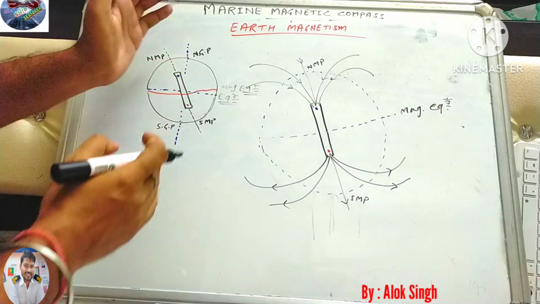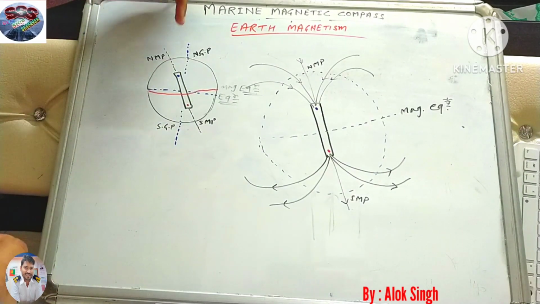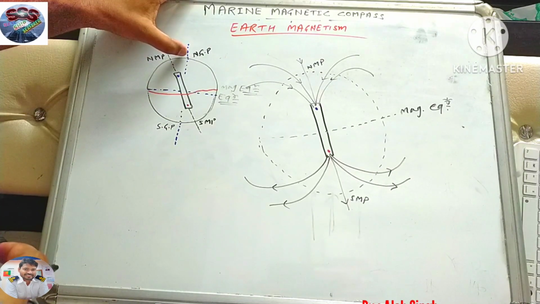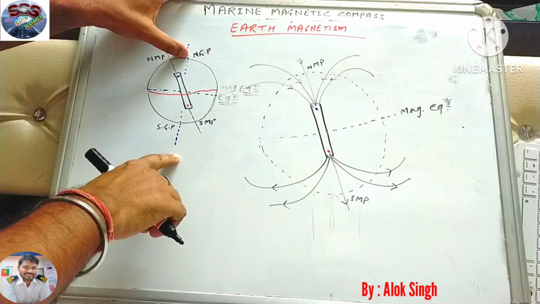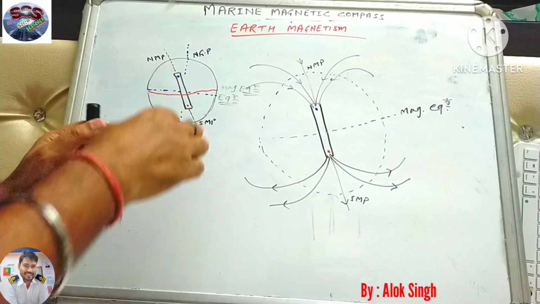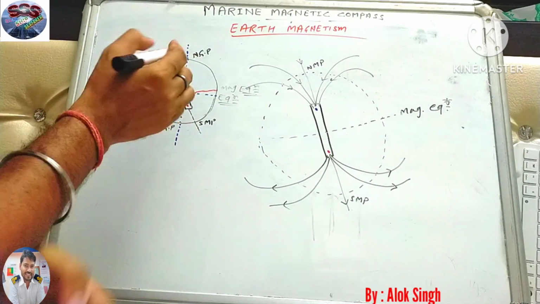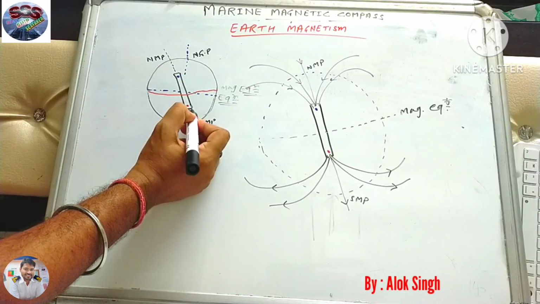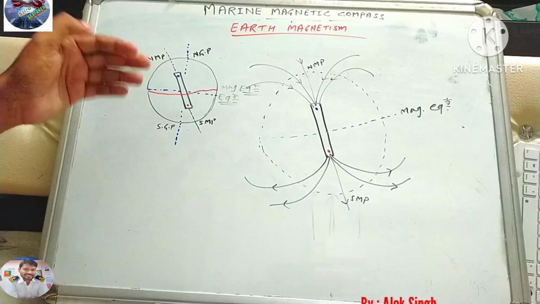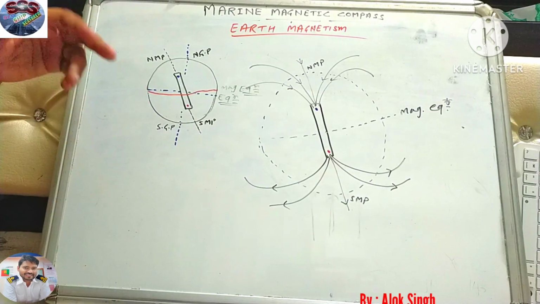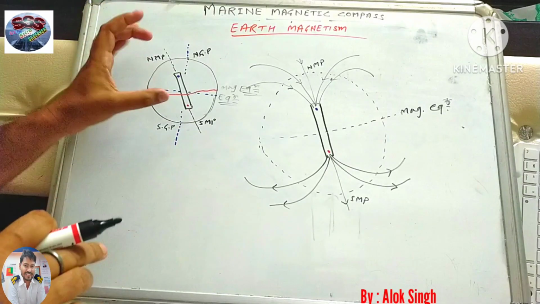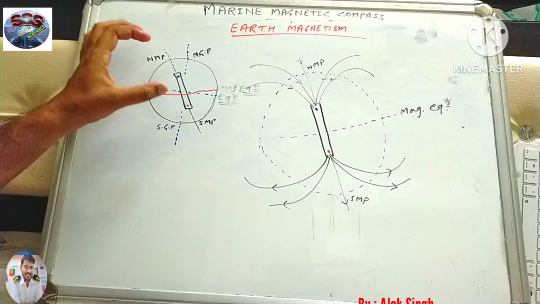And this is exactly symmetrical, exactly in the same line, like the straight line of our earth's rotation. But the magnetic poles are not symmetric, because the north magnetic pole may be somewhere here, and the south magnetic pole somewhere here. It depends on various things, and that will be one question for our exam also. So we'll discuss on which factors the magnetic north pole and south pole depend.